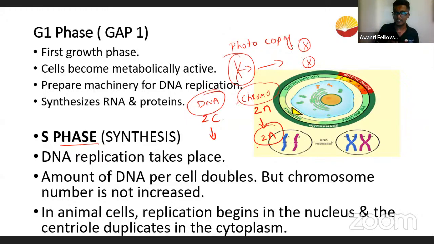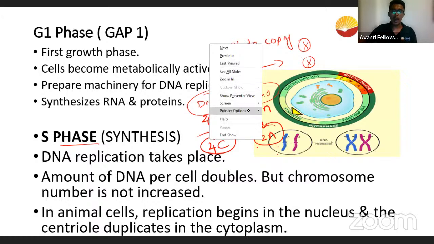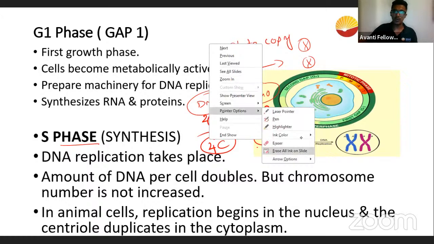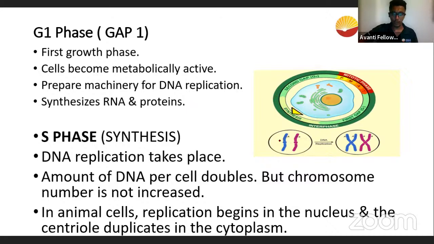Okay. I know that it is quite confusing, sir. Chromosome is C, so it should be C. But why N? So always the DNA volume is given in alphabets as C. So you're right with your answer, but make sure that your alphabets are also right along with it. Okay, excellent. Okay, this was nice. So you guys are right. By the end of the synthesis phase, the amount of the DNA that is present will be doubled, whereas the amount of your chromosome would remain the same.